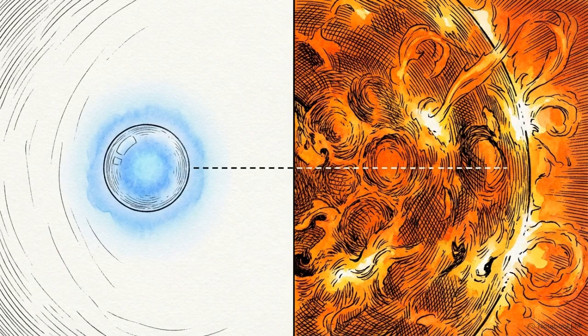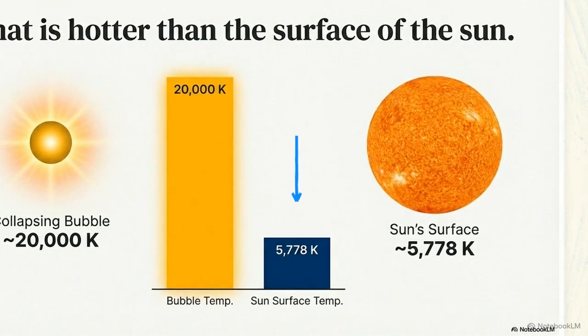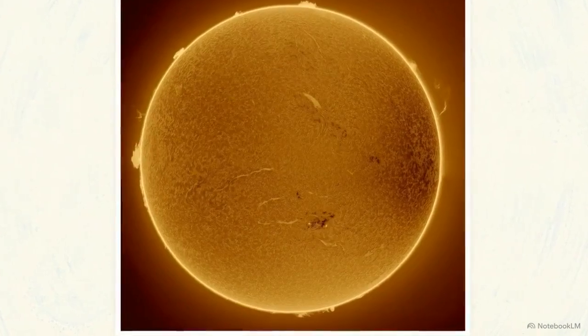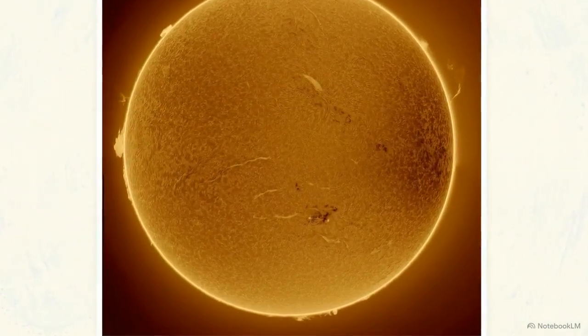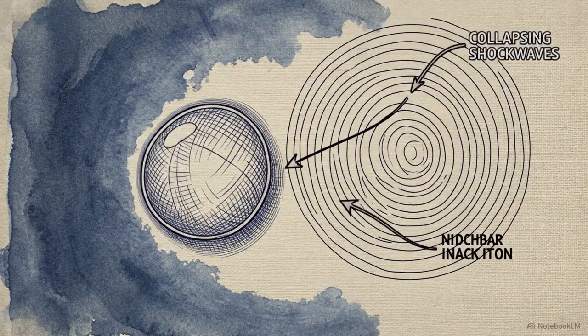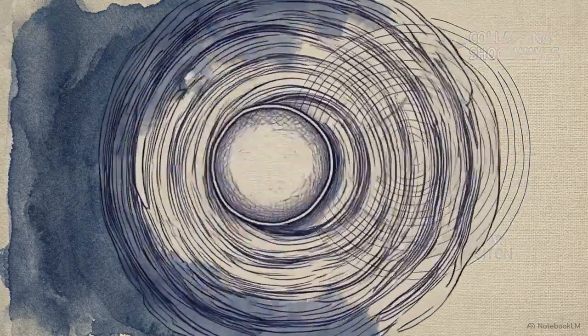We can contextualize the severity of this event by comparing the interior temperature of the collapsing bubble, over 20,000 Kelvin, against an astrophysical baseline. This chart shows the comparison directly. The 20,000 Kelvin temperature generated inside the bubble is significantly hotter than the 5,778 Kelvin effective surface temperature of our Sun, yet their origins are entirely distinct. Astrophysical plasmas are sustained by immense gravity and continuous nuclear fusion over millennia. Sonoluminescence achieves these stellar conditions mechanically. It relies purely on the inertia of collapsing fluid to reach plasma states in fractions of a microsecond.